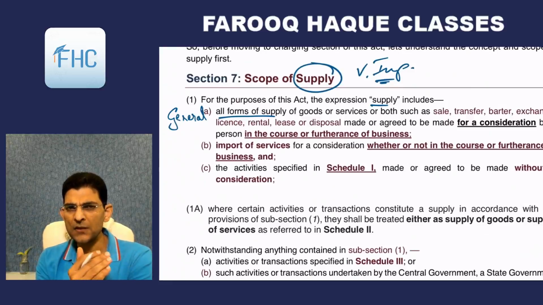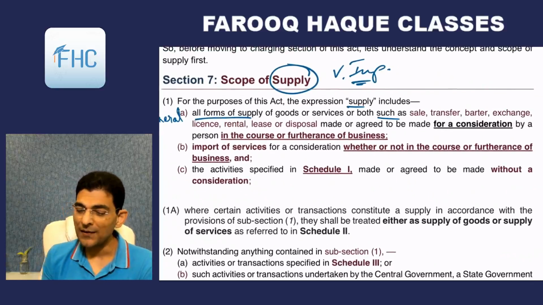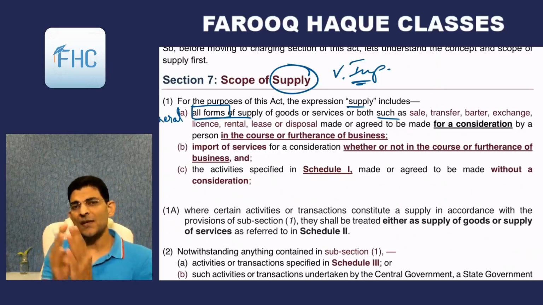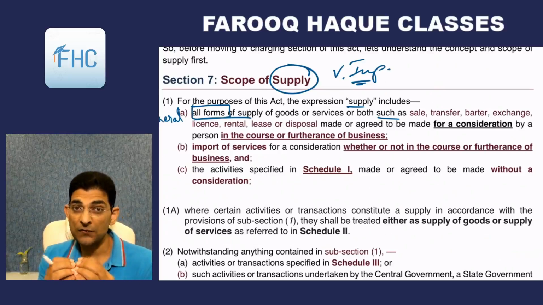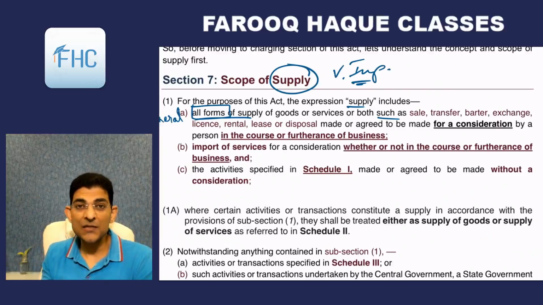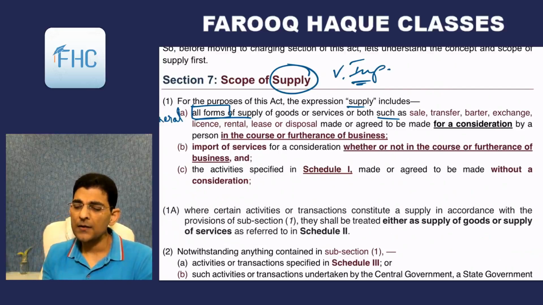So as far as the forms are concerned, it can be anything, and examples are given there. All forms of supply of goods or services or both, such as. Such as means examples. A few examples are given there, but it starts with all forms. So these examples are not exhaustive, they are inclusive examples, because the definition is all forms. So whether of the nature given here, or anything else also.